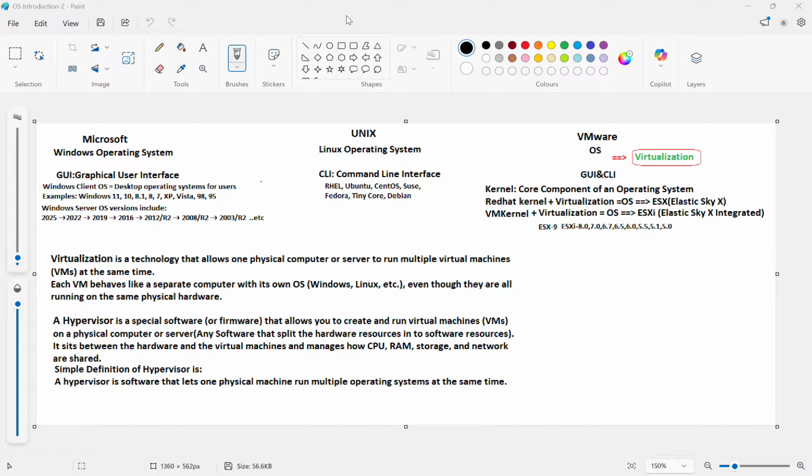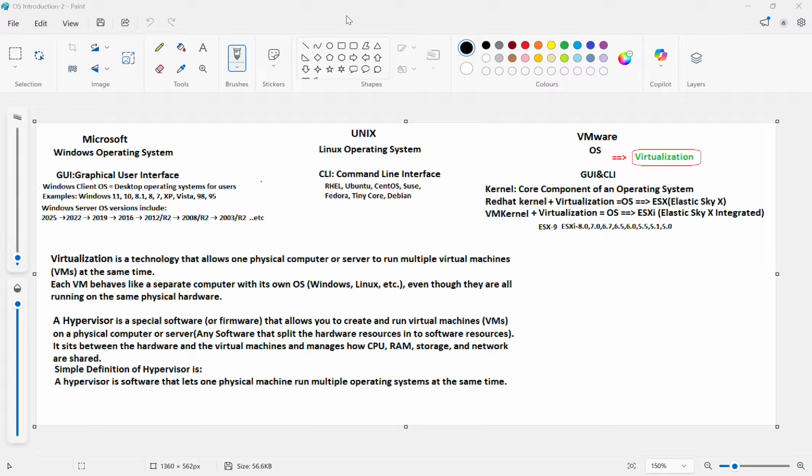So in the Linux operating system, it will be CLI, command line interface. Everything is in commands. If you want to create a file, it will be a command. If you want to edit a file, you have to enter a command. If you want to delete, rename, or move, everything is in the command line. So, command line interface.